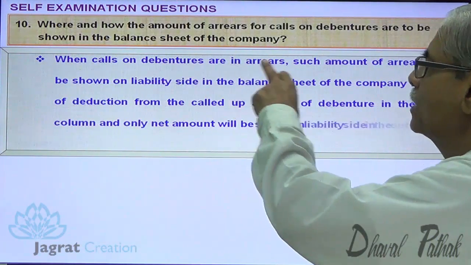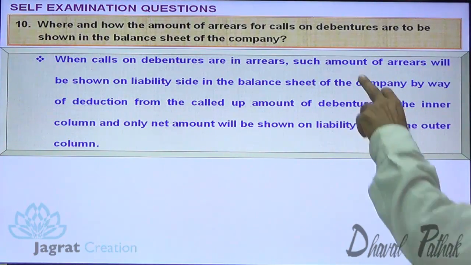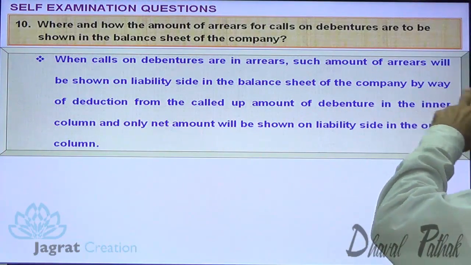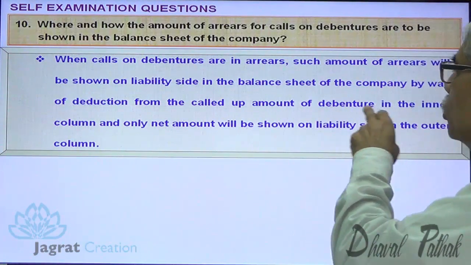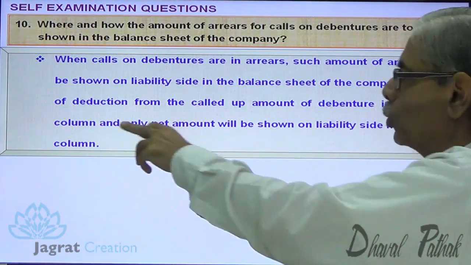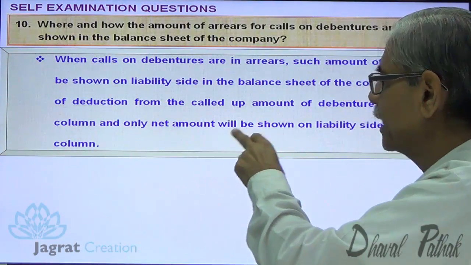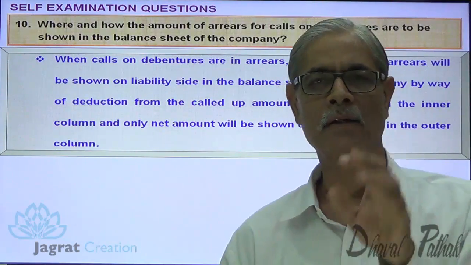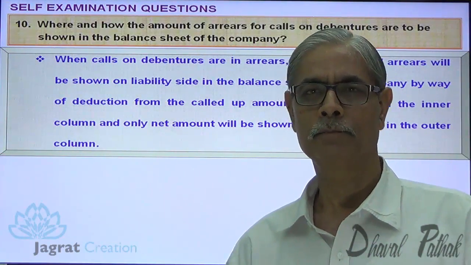When calls on debentures are in arrears, such amount of arrears will be shown on the liability side of the balance sheet of a company by way of deduction from the called up amount of debentures in the inner column, and only the net amount will be shown on the liability side of the balance sheet in the outer column under the title of secured loan.